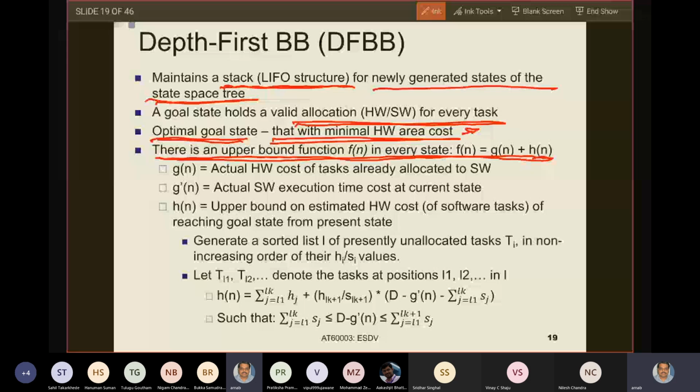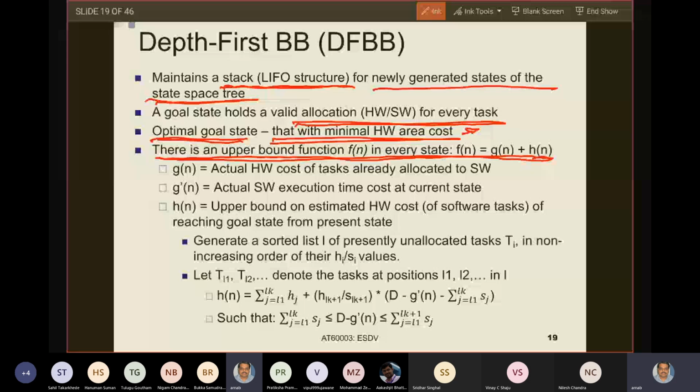And then we have this HN, which is very important. H is an upper bound on the estimated hardware cost of the software tasks of reaching the goal state from the present state. So this is an upper bound on the achievable cost of the currently unallocated tasks. So how do you get this upper bound? See how we get this upper bound.